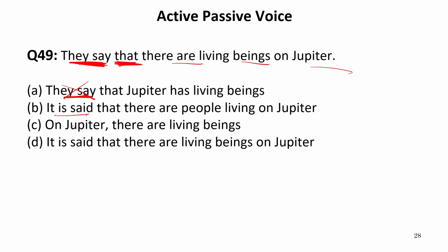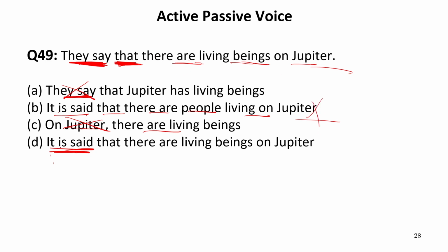It is said on Jupiter there are living beings. Again, this is incorrect. And in option D also it is written, it is said. So either of these two options can be correct. Now let us read the entire sentence, that there are people living on Jupiter. Whereas it is written there are living beings on Jupiter. So the sentences are different. This means this cannot be the answer.